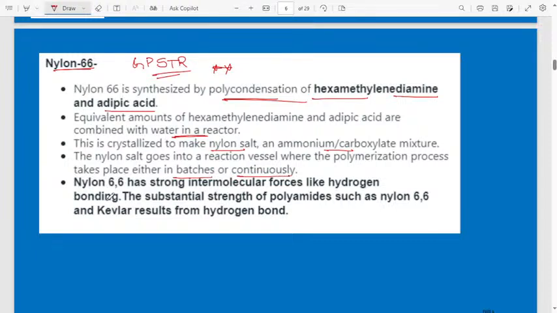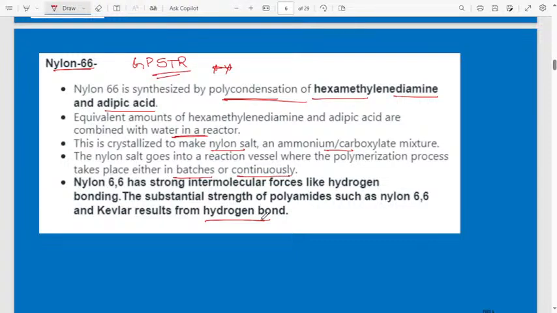Nylon 6,6 has strong intermolecular forces like hydrogen bonding. The substantial strength of polyamides such as nylon 6,6 and Kevlar results from hydrogen bonding. When you are manufacturing nylon 66, it will undergo polycondensation.